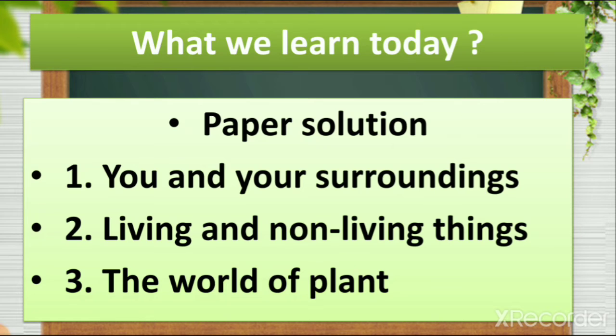We also learn about man-made things, which are made by man, and natural things, which are not made by man but made by nature.